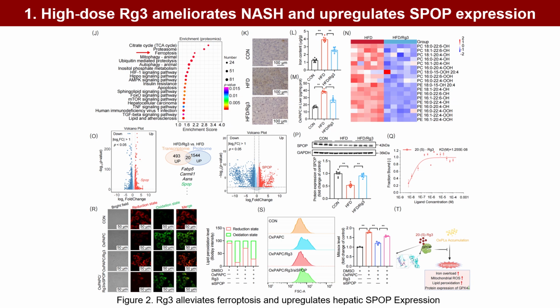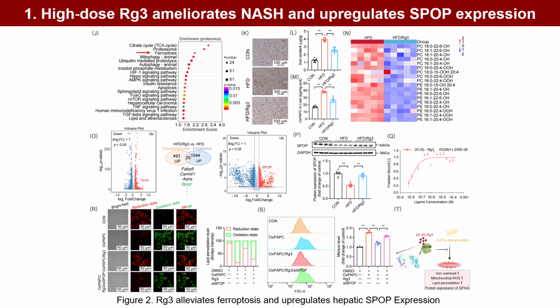Total OxPAPC levels were markedly elevated in NASH mice and cirrhotic patients compared with healthy controls. In OxPAPC-treated AML12 hepatocytes, the ferroptosis inhibitor ferrostatin-1 rescued cell death. Microscale thermophoresis and molecular docking suggested a direct interaction between RG3 and SPOP.